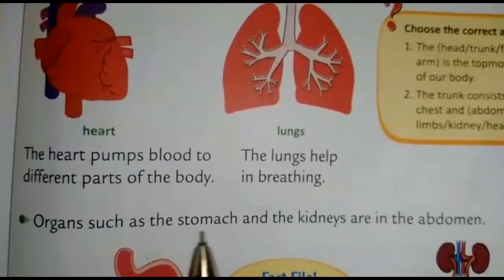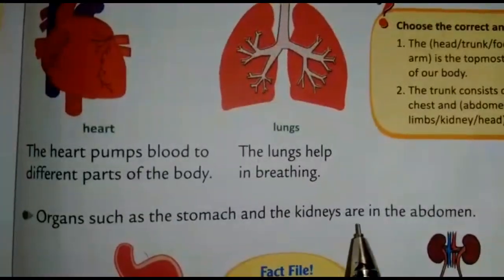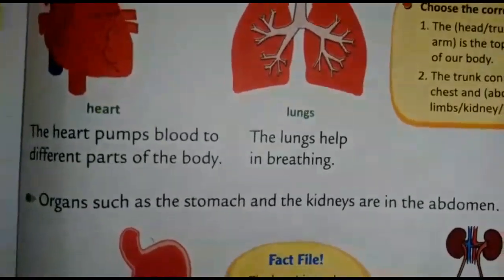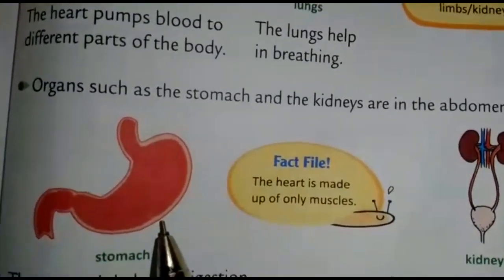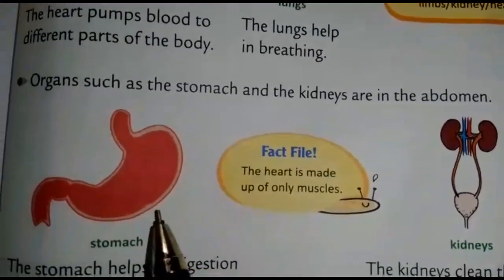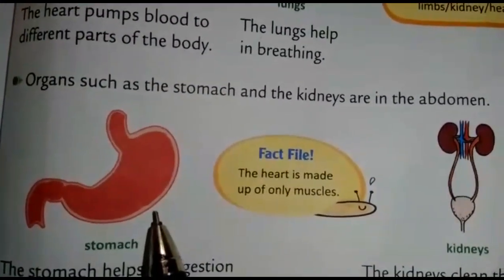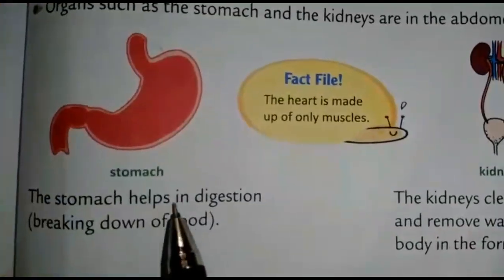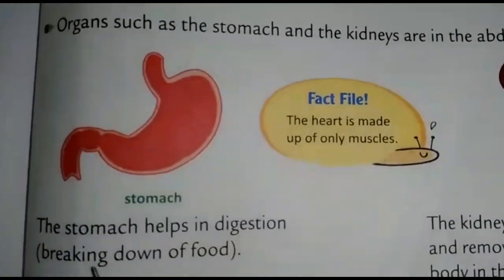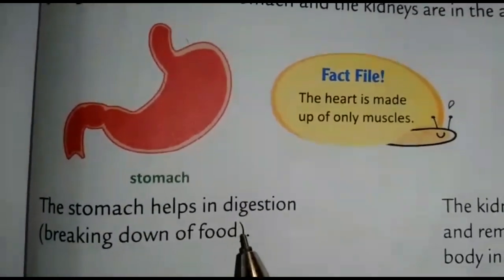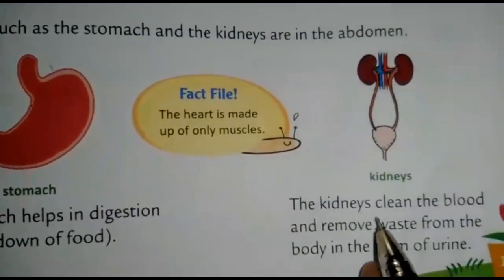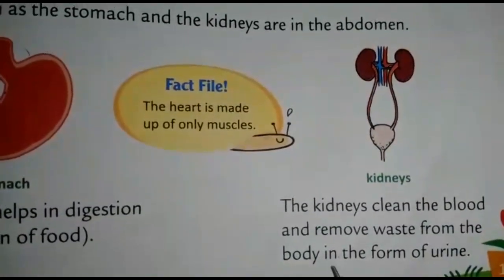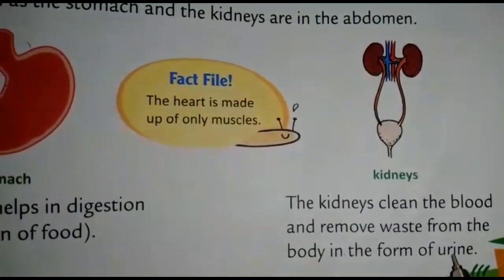Organs such as the stomach and the kidneys are in the abdomen. See, children, this is stomach. The stomach helps us digest the food we eat. See, children, the stomach helps in digestion, breaking down of food. The kidneys clean the blood and remove waste from the body in the form of urine.